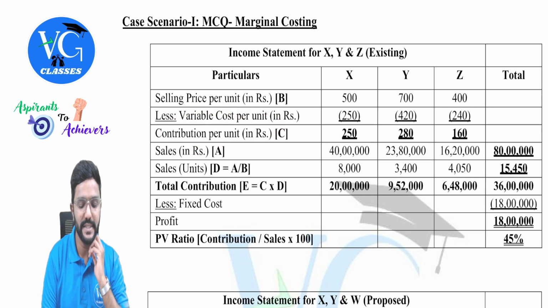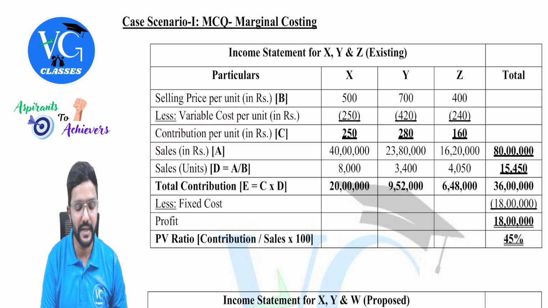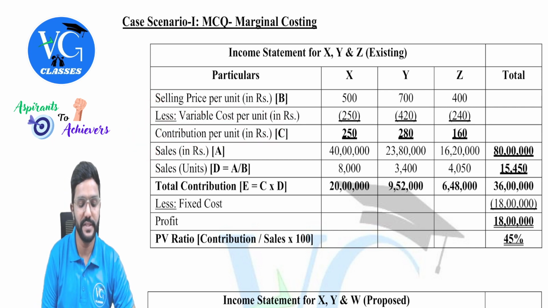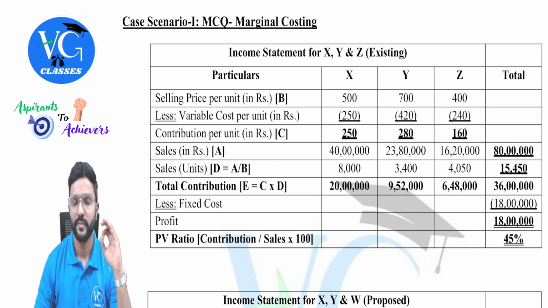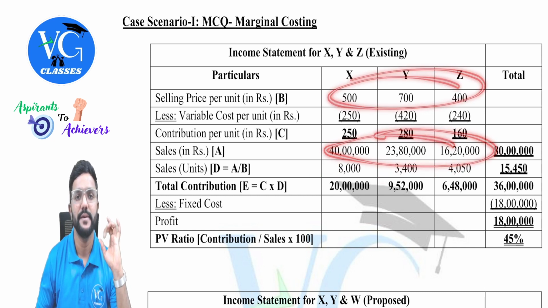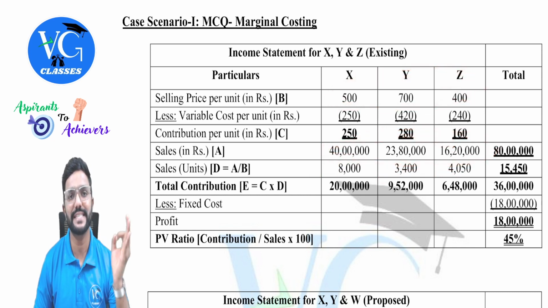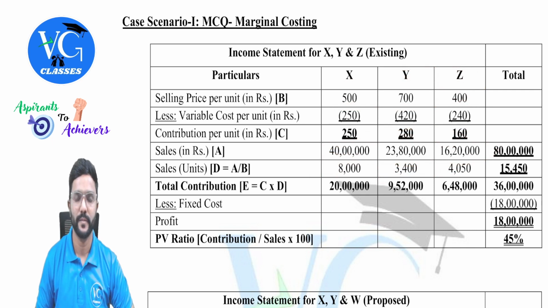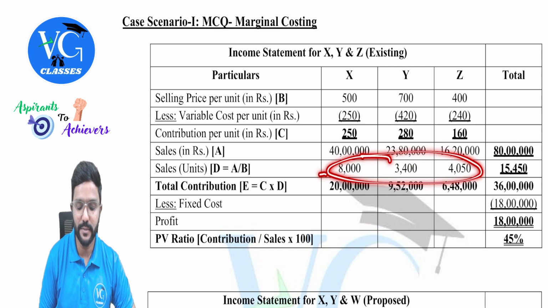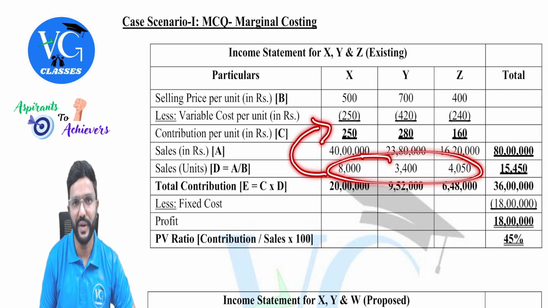Okay, done, sir. Then sales in rupees is given. Can we calculate the sales in units? Yes. Sales in rupees divided by selling price per unit. You can see here, I have done A by B. We will get the number of units sold. Hope you understood. Sales in rupees divided by selling price. We will get how many units of X, Y, and Z are sold. Okay, sir.